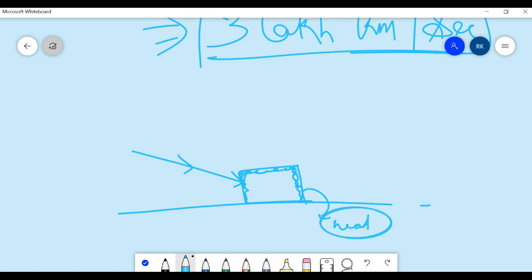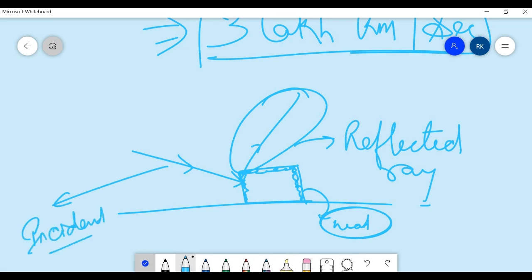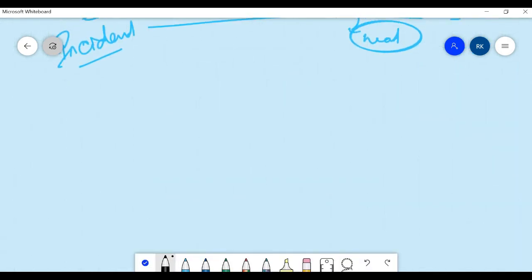After absorption, some of the light gets reflected. So this is called reflected ray, and this is called incident ray.